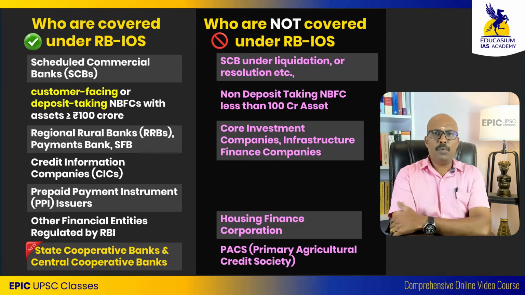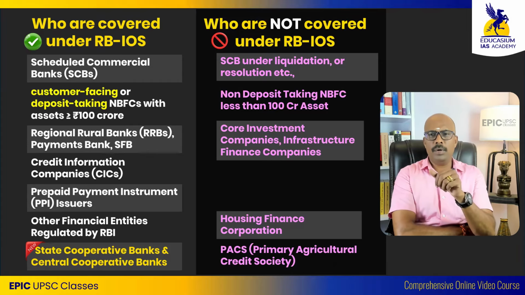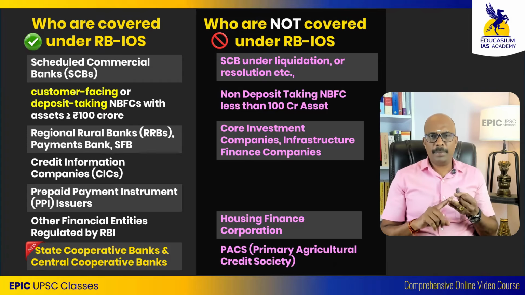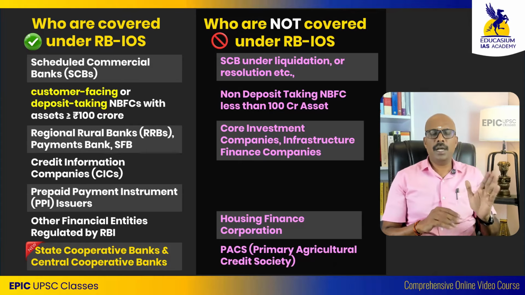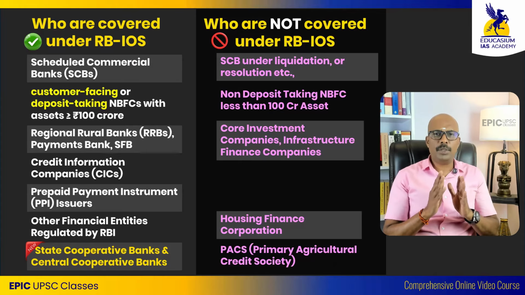So, just see the tabulation. Who are the entities included? Scheduled commercial banks, payment banks, small finance banks. Then you have regional rural banks. You have state and central cooperative banks. You have credit information companies. All the financial institutions regulated by the Reserve Bank of India except HFC, Housing Finance Corporation. Then NBFCs: customer facing NBFCs, non-deposit taking NBFCs with more than 100 crores, and deposit taking NBFCs irrespective of asset size. So all these categories come under the RBI's Integrated Ombudsman scheme.